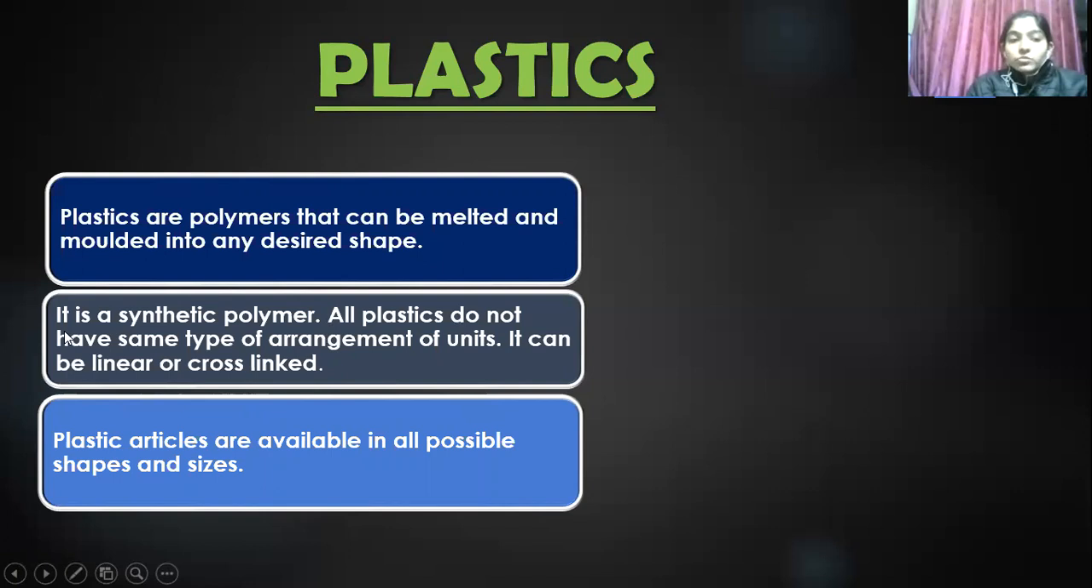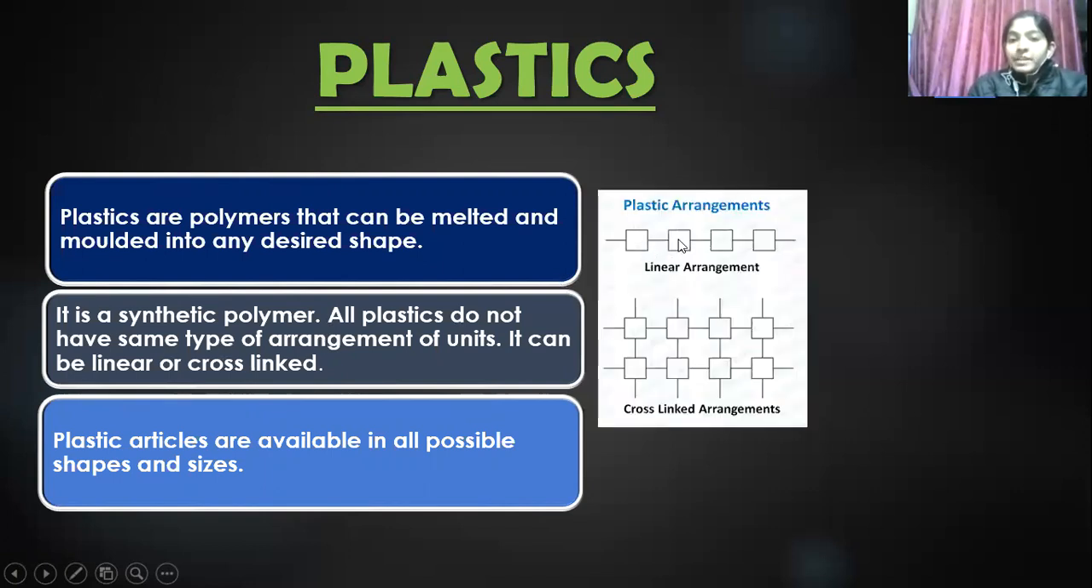All plastics do not have the same type of arrangement. As you can see here, it can be linear. When the polymer chain is linked in a straight chain, it is called linear. And the other is cross link. Here, as you can see in the figure, all plastics do not have the same type of arrangement of units. It can be linear or cross link.